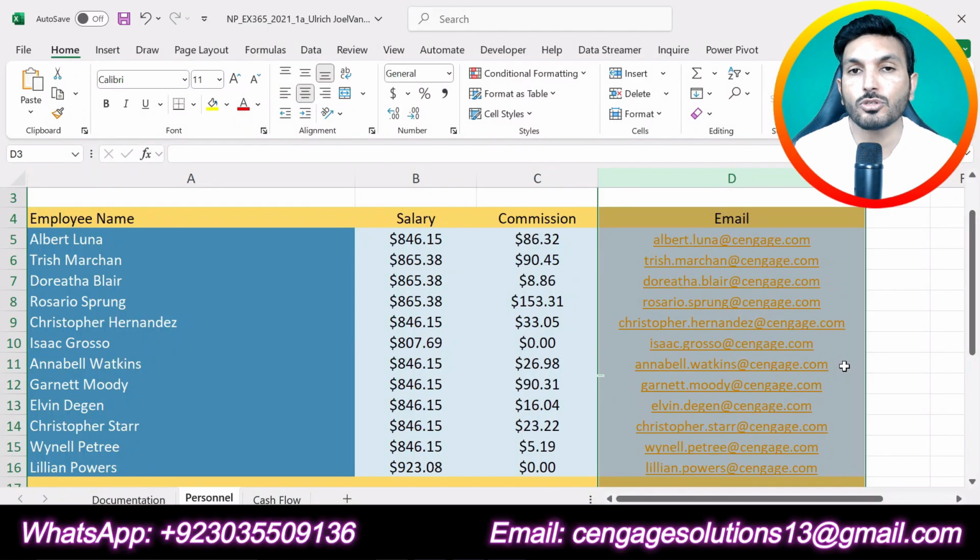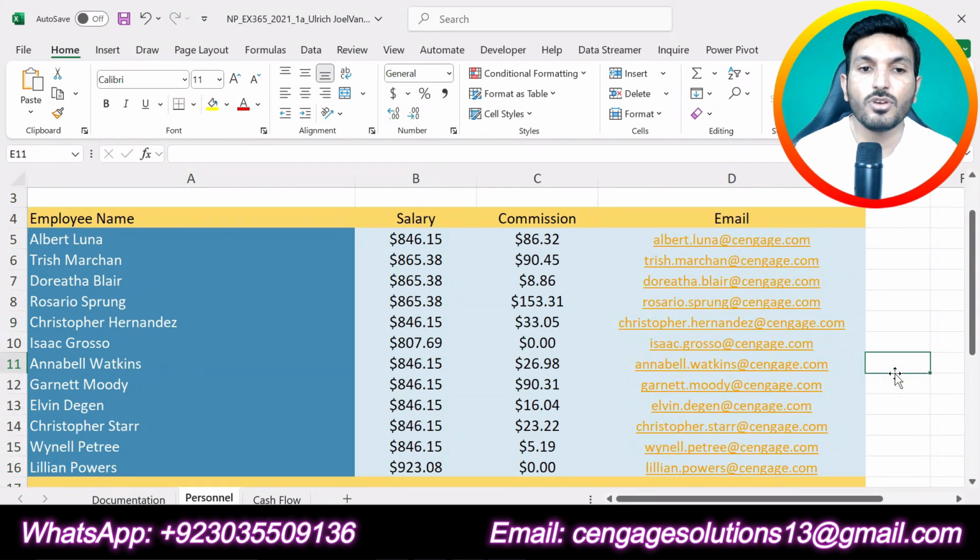We were supposed to change the width of column D to 36 point. So I have changed the width of column D to 36 point. So that is all about step number 6, where we were supposed to change the width of column D. That means we have completed the 6th step of this assignment so far. And now we're going to do the next step, that is step number 7.